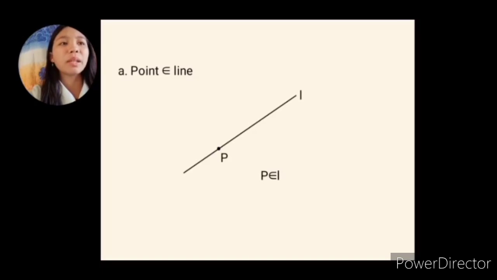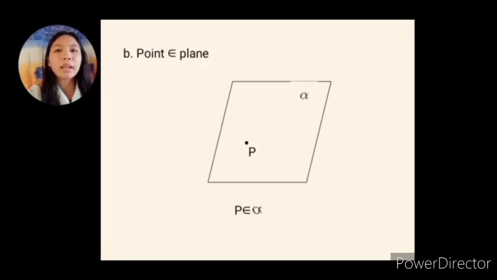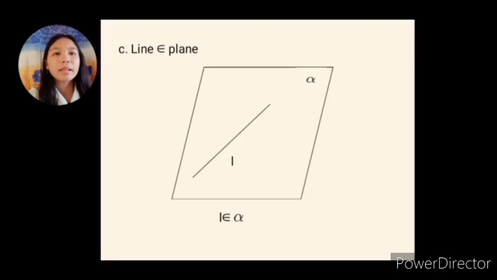What does this mean in geometry? So that we can imagine, let's say we have line L and then we have point P. Here, the point P is an element of line L when P lies on line L. Then, the point is an element of a plane. Let's say we have a plane and then inside the plane alpha is the point P. Then, the last one, a line is an element of a plane. Let's say we have again a plane alpha, then inside the plane alpha is the line L.